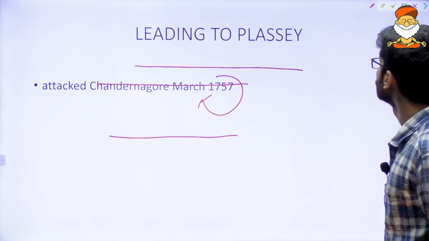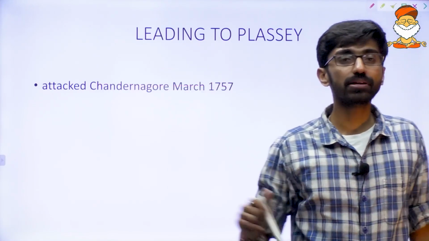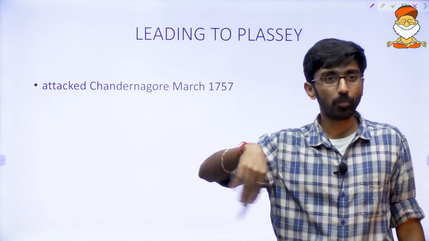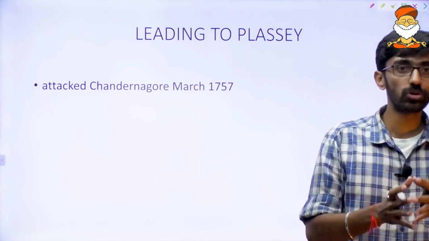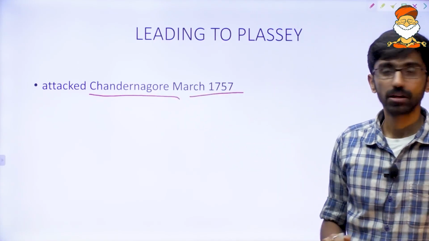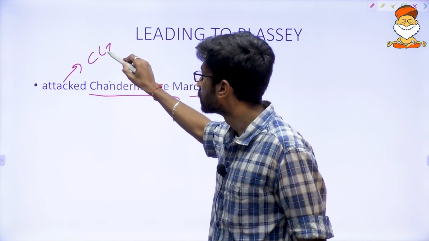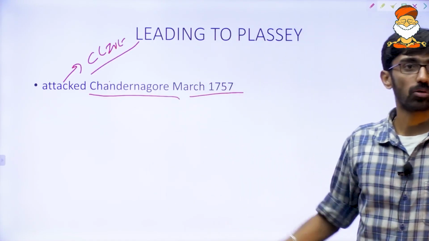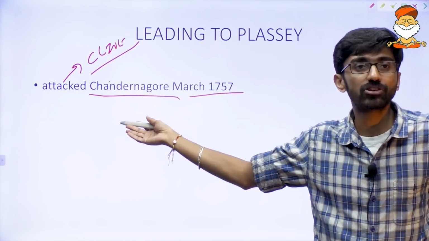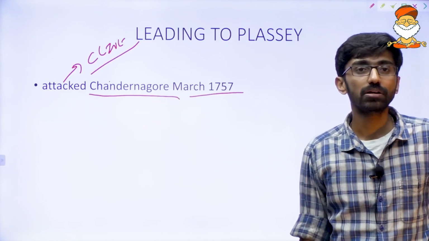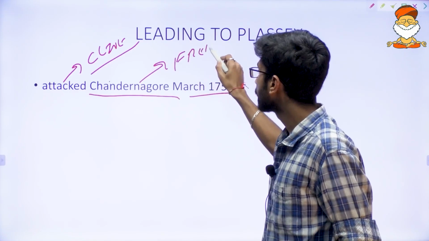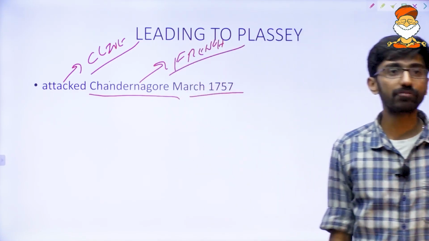Conspiracy with whom? Conspiracy with Siraj-ud-Dowla's supporters also, Siraj-ud-Dowla's nobles also. And before he could do that, he first attacked Chandranagar in March 1757. Okay, who attacked? That is Clive. Clive attacked Chandranagar. Whose territory was Chandranagar? It was a settlement of which country? French territory. Okay, so Chandranagar was a French territory, or we can say a French settlement, in March 1757.